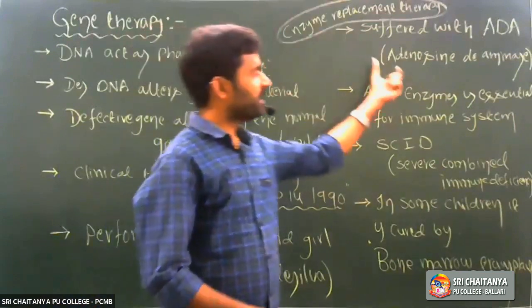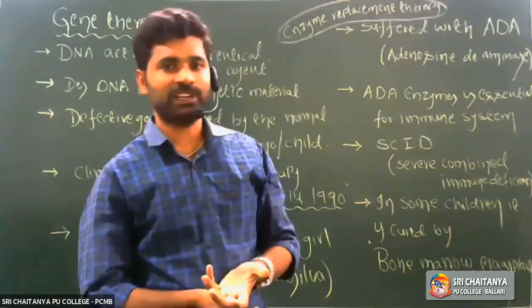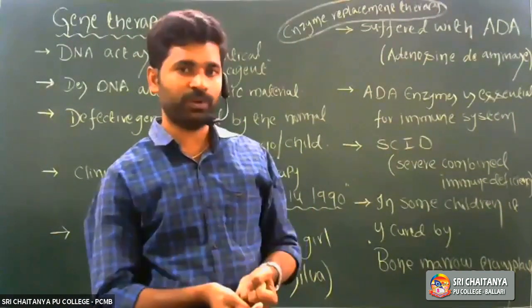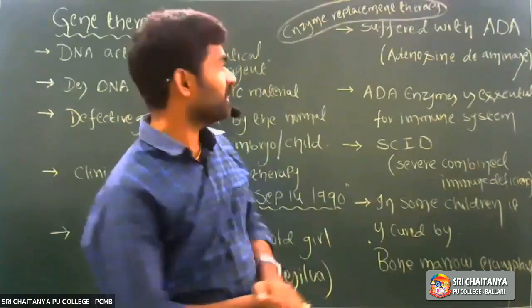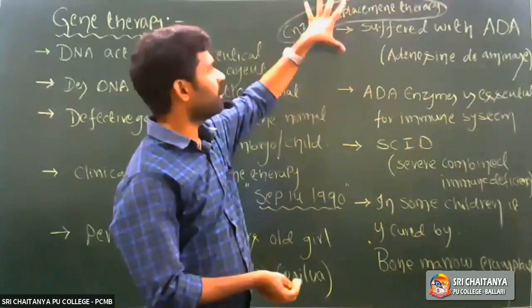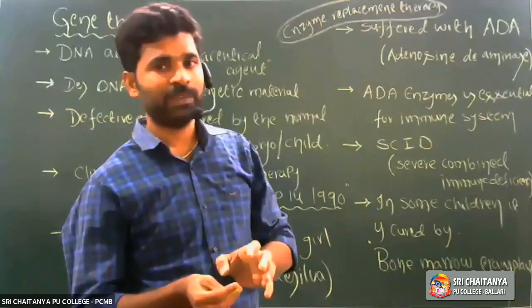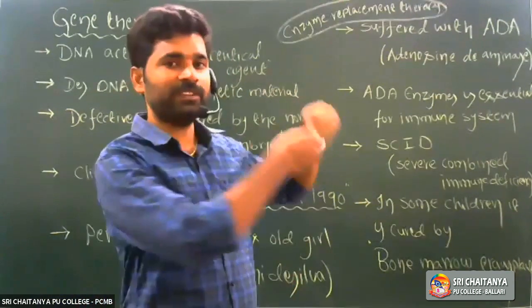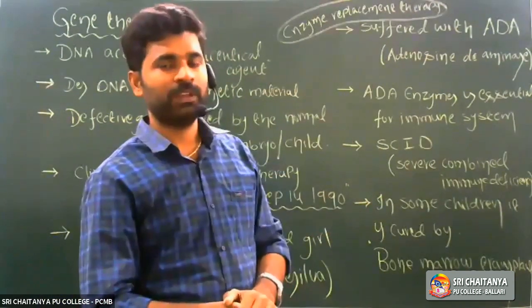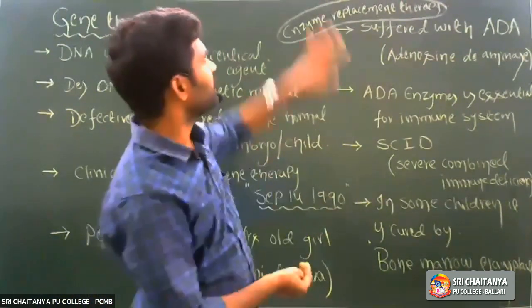It means that ADA enzyme is produced artificially by using rDNA technology or genetic engineering technology. Easily we can produce a large quantity of this enzyme, ADA enzyme, artificially. So that enzyme is directly injected to the patient.